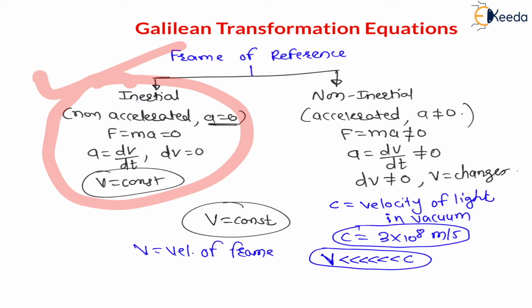Don't worry. In this lecture, the velocity of the frame or the velocity of particles is very less. Let us say you are walking, or a car is traveling on the ground, or a train is traveling, or a flight, or any bullet train. All are moving with very less velocity as compared to light velocity. Light velocity is very much high as compared to other velocities. So I hope you understood this.